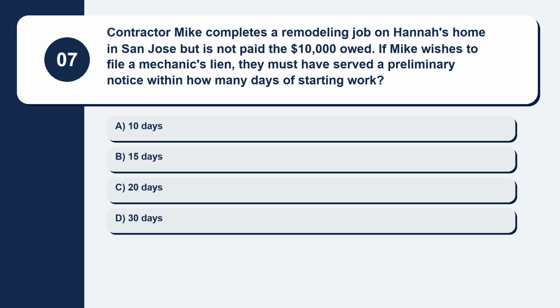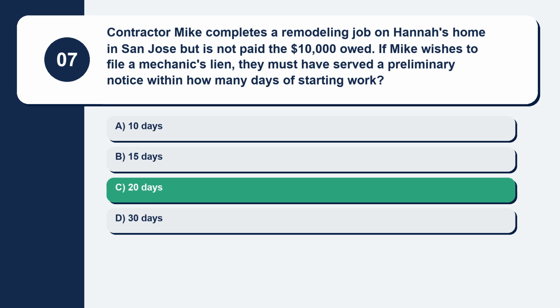Question 7. Contractor Mike completes a remodeling job on Hannah's home in San Jose but is not paid the $10,000 owed. If Mike wishes to file a mechanic's lien, they must have served a preliminary notice within how many days of starting work? Here are your options. Option A, 10 days. Option B, 15 days. Option C, 20 days. Option D, 30 days. The correct answer is option C, 20 days.